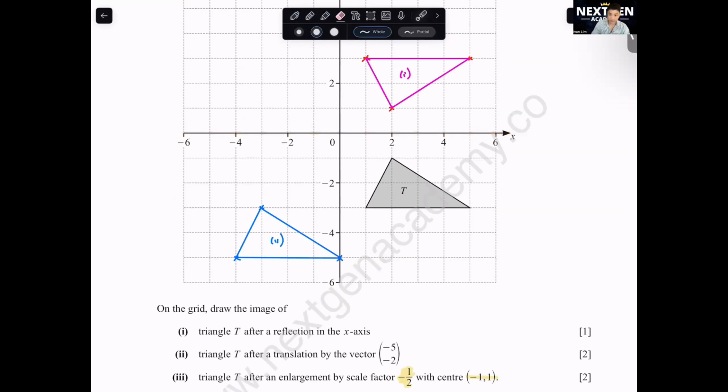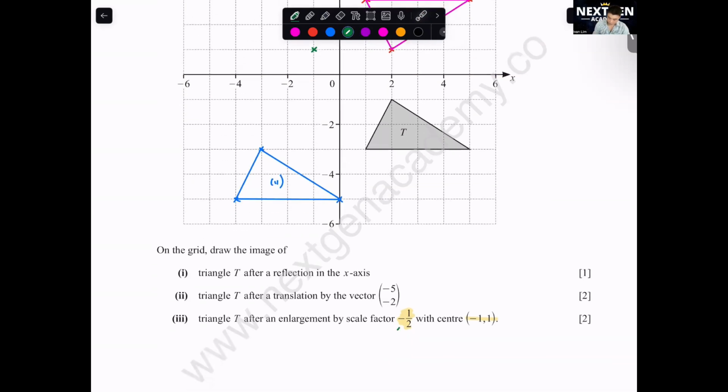I erase this first. Where is negative 1, 1 first? Negative 1, 1. This will be the center point. What does negative 1 over 2 mean? There are two aspects to this. Negative doesn't mean it becomes smaller. For transformation, negative means on the opposite side of the center. Opposite side of center. You need to remember this.